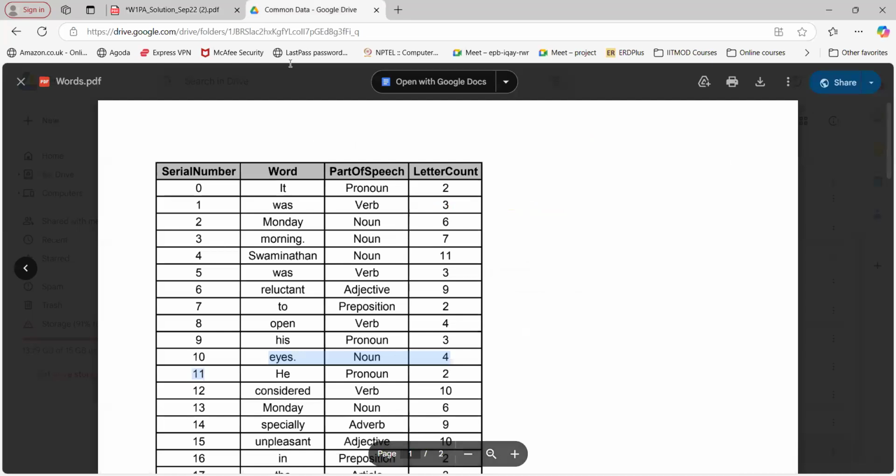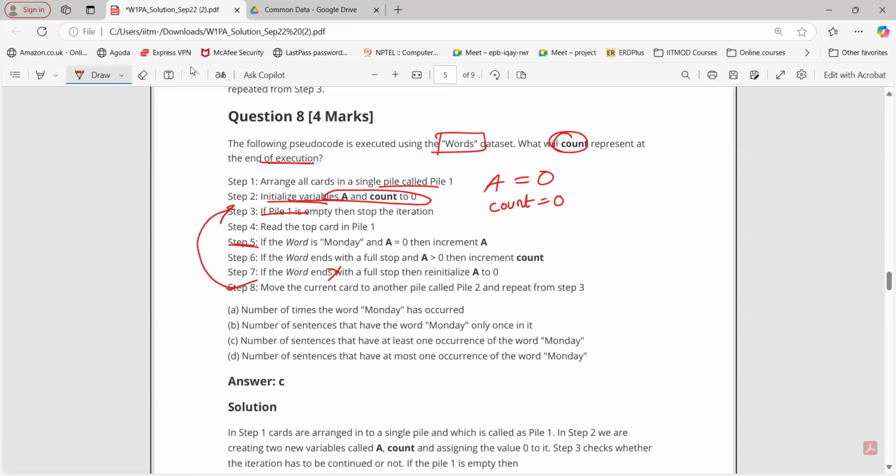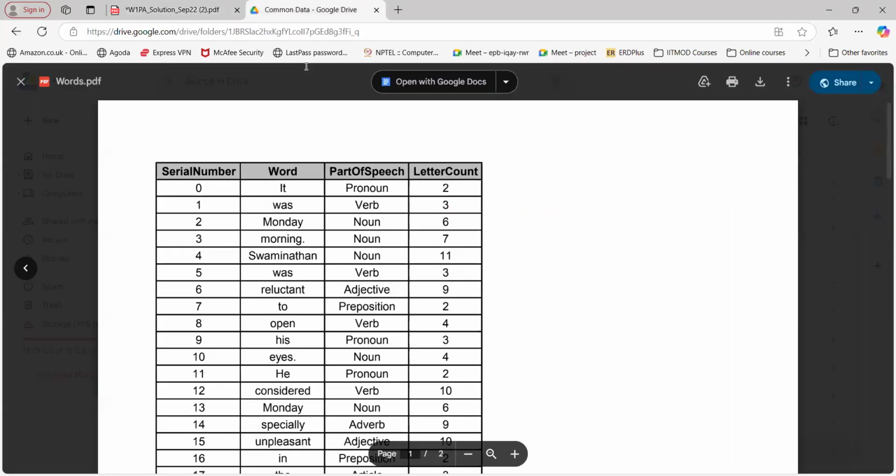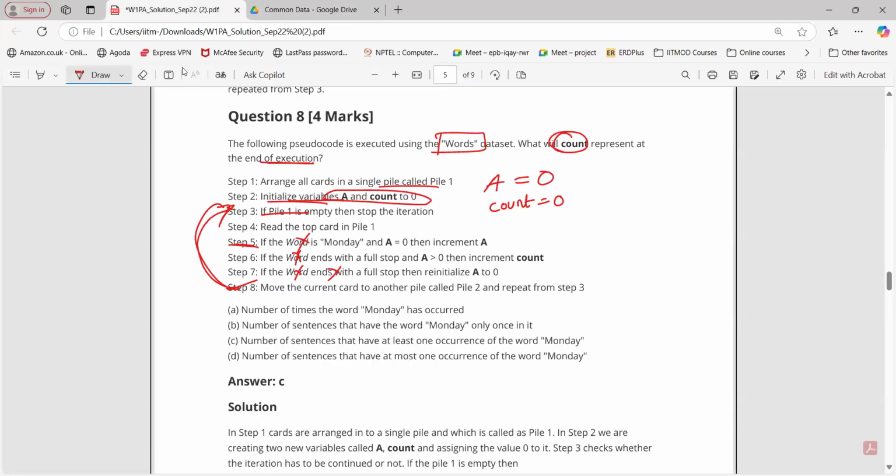What will happen for the next word? Nothing, just move on. Similarly, not true, not true, not true. Go for the next card. Now, next is Monday. Now tell me what will happen. The word is Monday. This is true. And A equals 0. A is 0, so both the conditions are true. Then we are incrementing A. Incrementing A will be A plus 1, so that will be 1 here.